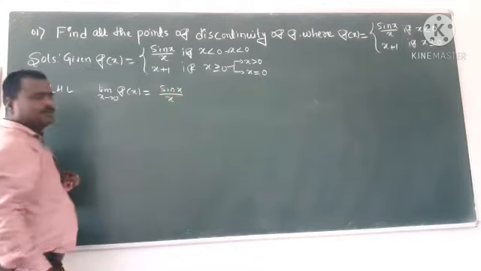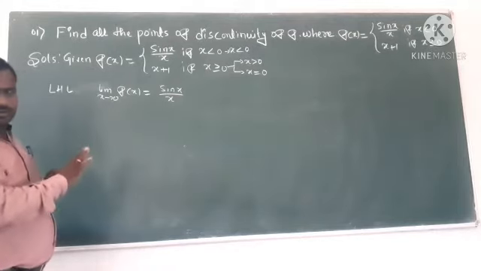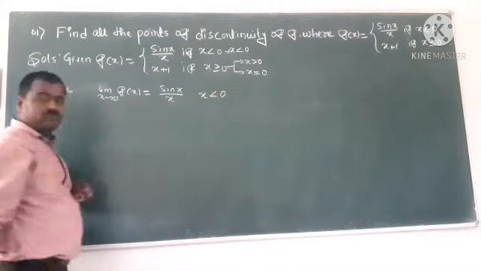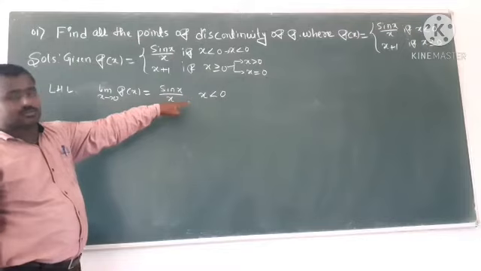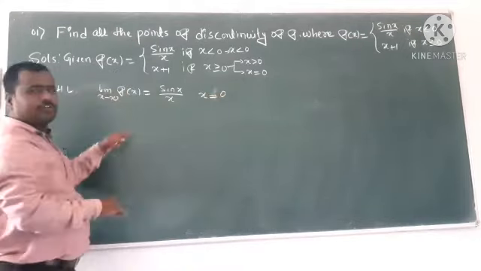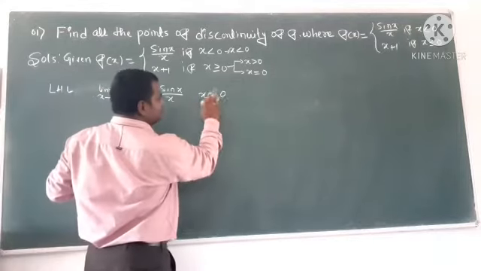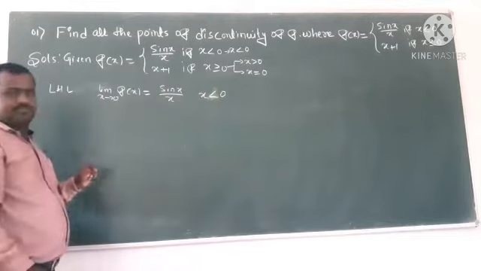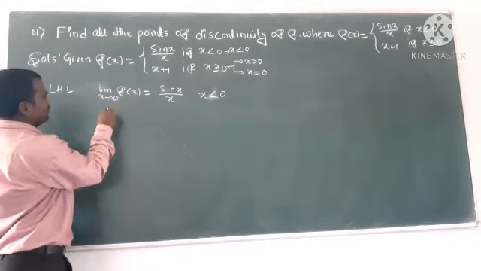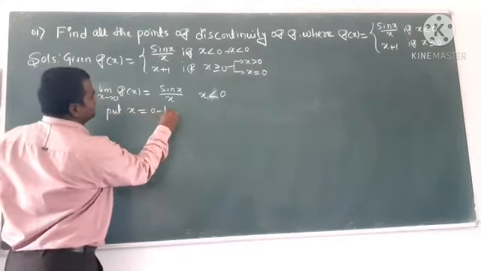Of course, you think about this equation, it cannot be converted, because the condition x less than 0 is there. That is a very important point. If the condition were x equal to 0, the limit result would be 1. But here the condition is x less than 0. So then only I am going to put x equal to 0 minus h.